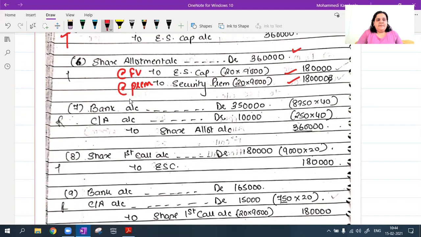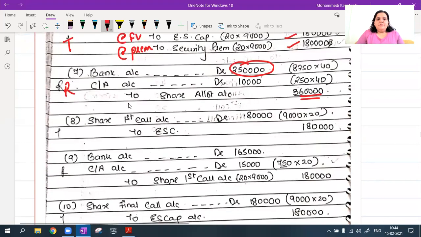Now when I will receive it, at the receipt entry, there will be calls in arrears. Why? Because they've told me 250 shares, pay there is calls in arrears at the allotment stage. Okay, so bank account debit, calls in arrears account debit to share allotment will be 3,60,000, but calls in arrears will be 250 into 40. So the balance 3,50,000 I will have in my bank account. Then I come to the first call. I'll first do the transfer. Share first call account debit, 20 rupees I'm collecting on my first call, 9,000 shares, 1,80,000.